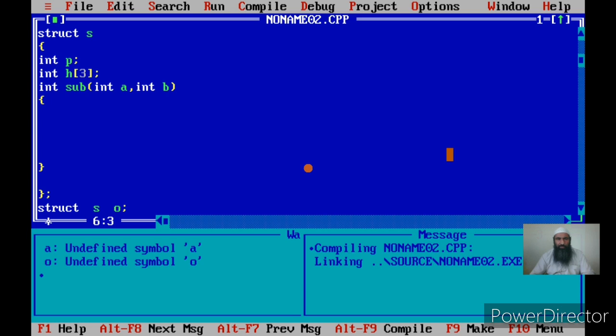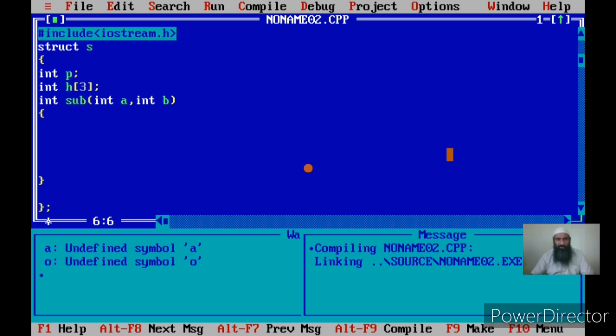Now the structure has got two kinds of members. One is p, which is a variable, and another is h, a set of variables, that is 3 variables. But another member is now a function. So within a structure we can have data as well as code. p is said to be a data member, h is said to be a data member, but this is called a function member. Now how do we write the function subtract?